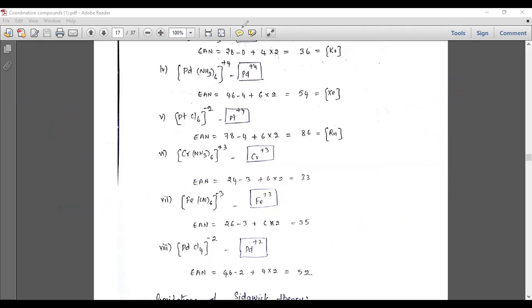That means after this continuation of the Sidgwick theory, there are many scientists who tried to explain the geometry of the complex. It becomes stable due to structure, or else it becomes stable due to their orbitals. So there are many theories to explain the stability of complexes.